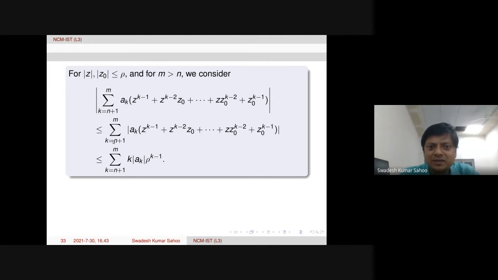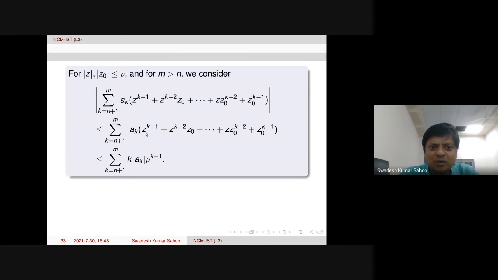Now we can use the triangle inequality here, modulus we can bring inside. Then again each term, because modulus of z is less than or equal to rho, and modulus of z naught is also less than or equal to rho. We are taking. So then what happens?